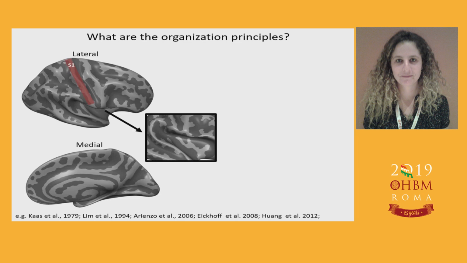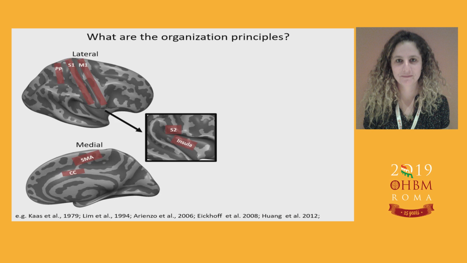So here, looking at the right hemisphere on an inflated cortex in a lateral view, medial view, and the operculum insula enlarged, we see that additional body maps were shown in areas outside of S1. So, of course, in the secondary somatosensory area, S2, and also in motor areas, and even a body map in the cingulate cortex. So I think that one of the big questions that can be asked here is, what are the large-scale organization principles? Are these principles in all these representations similar to the one of S1? Do we expect to find the same grotesque creatures in other areas?